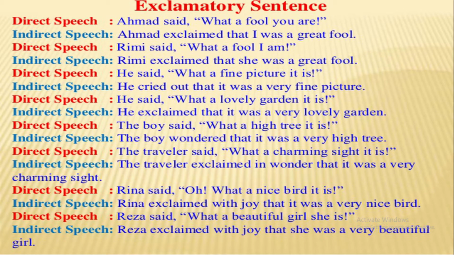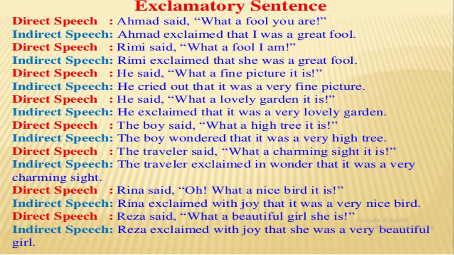In the second sentence, we see Rimi said, "What a fool I am." Rimi exclaimed that she was a great fool. Here, great is used because of what. The next example is, he said, "What a fine picture it is."